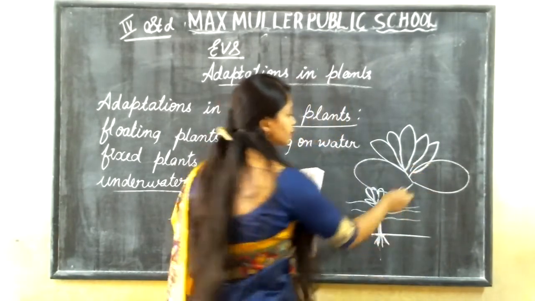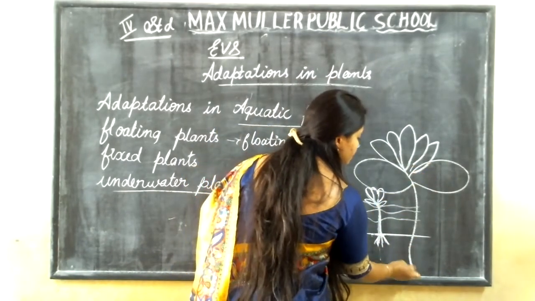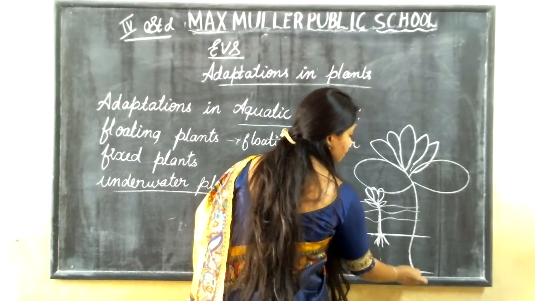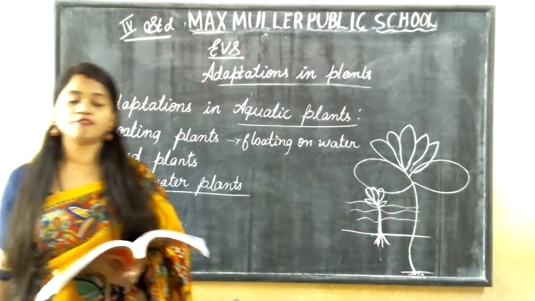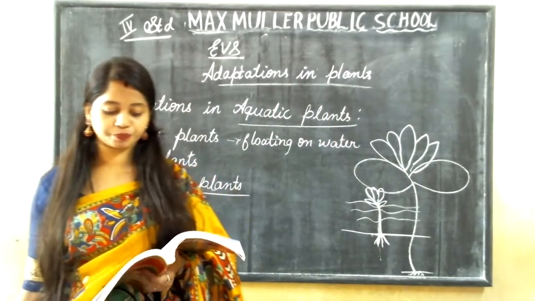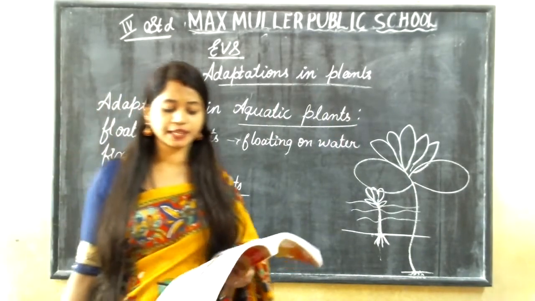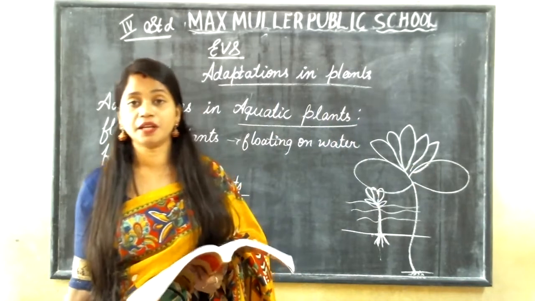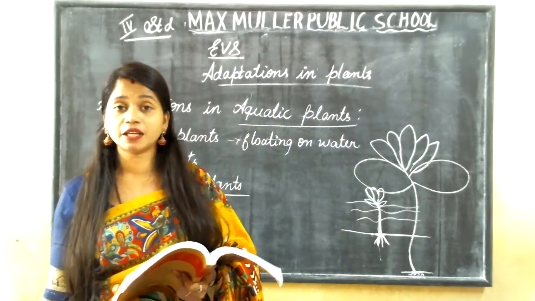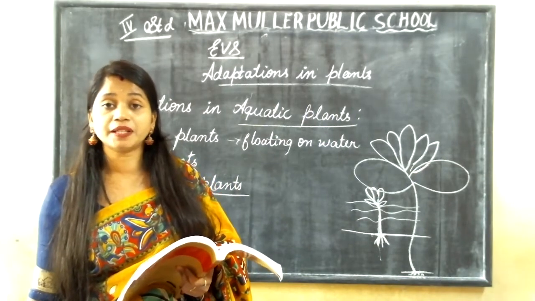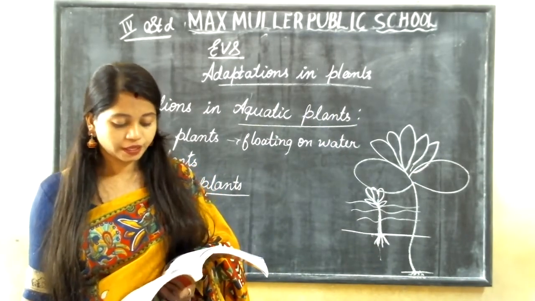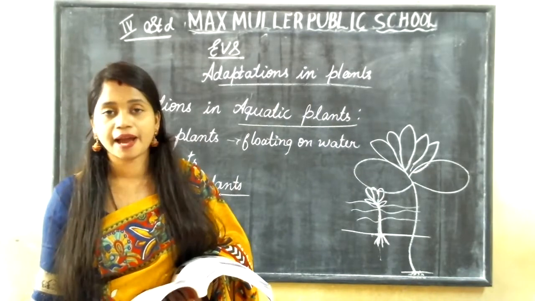Yes, we can see the lotus, and here it is just fixed to the ground. It is fixed to the bed of the pond. This is how the fixed plants grow. And these leaves have a waxy coating so that they won't rot.